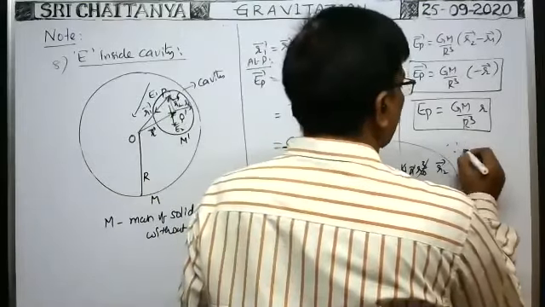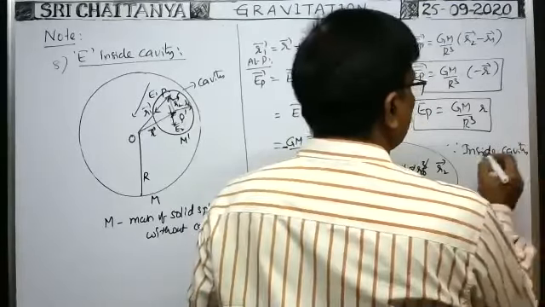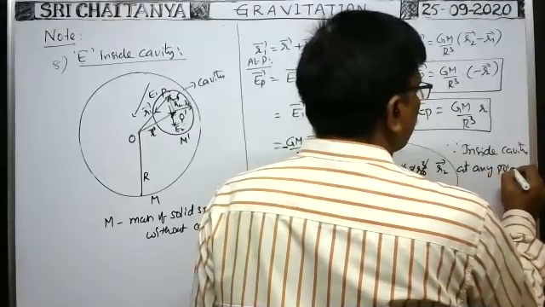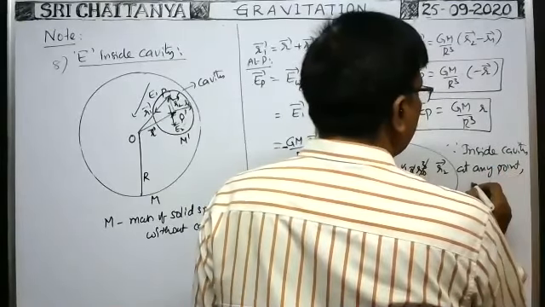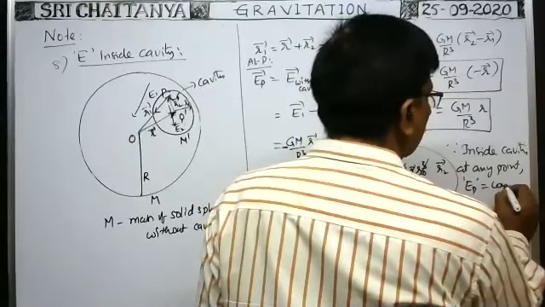Therefore, inside the cavity, at any point, even at the center also, the intensity of gravitational field EP is equal to constant.